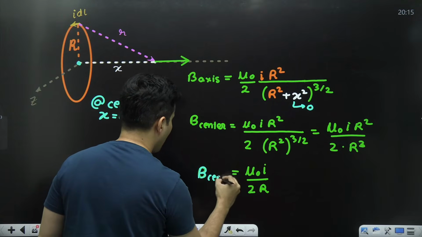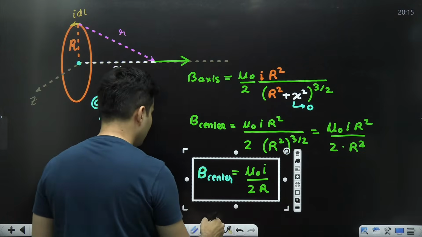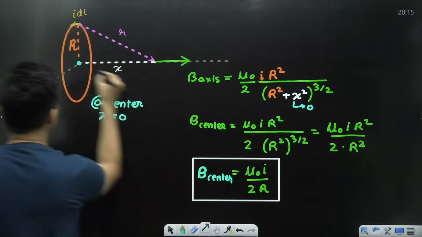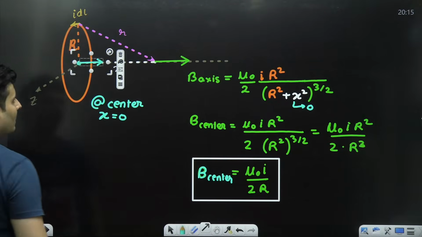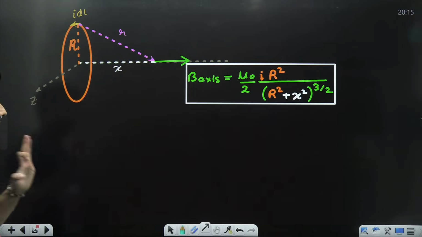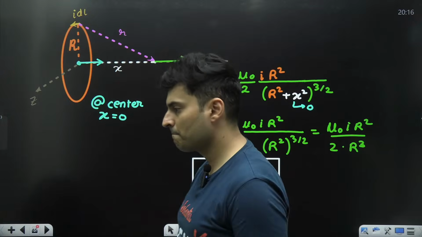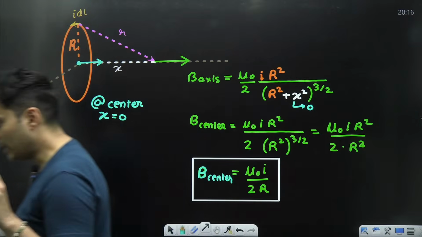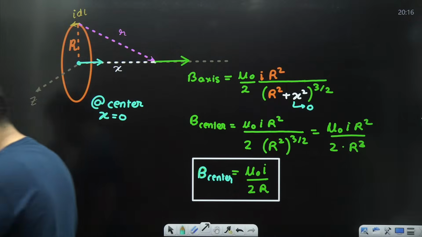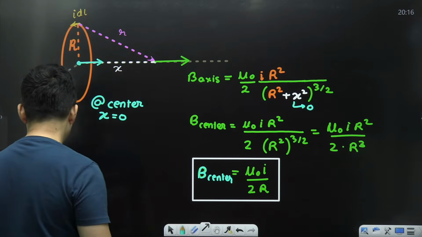So that's the magnetic field at the center of a coil. Again, a very important thing. These two formulas are something which you should remember. Is it absolutely clear till this point? Okay, Jasmine, we are just coming to the end of the lecture, just a few more minutes. Before the break, I think you will see the lecture ending.